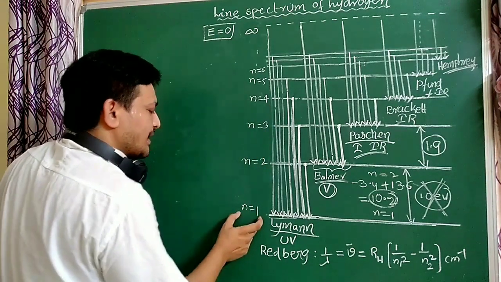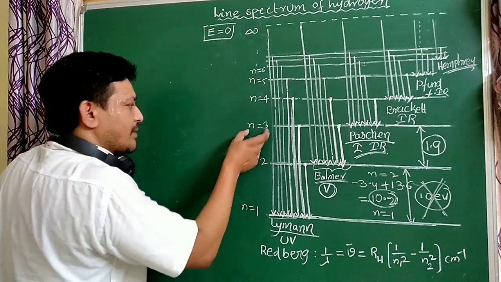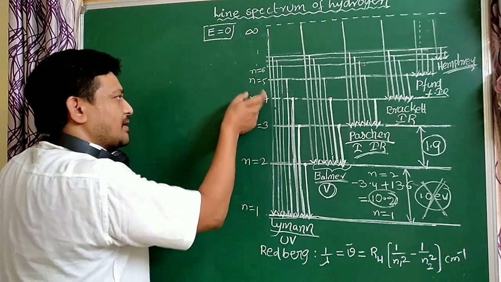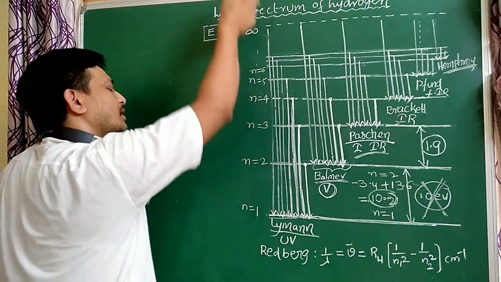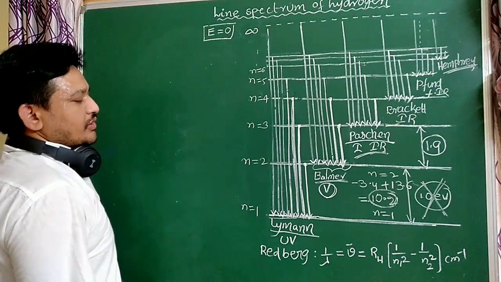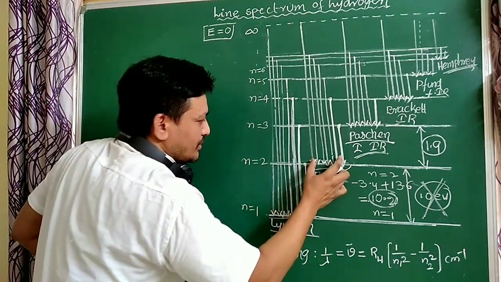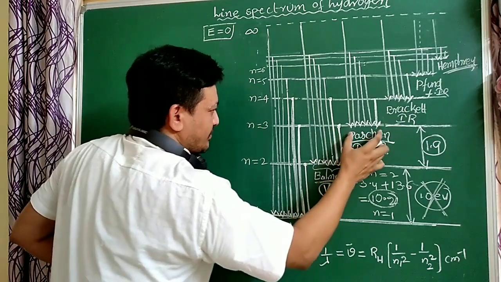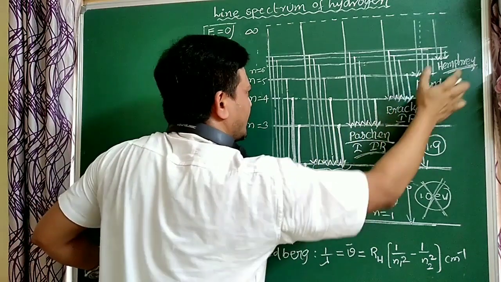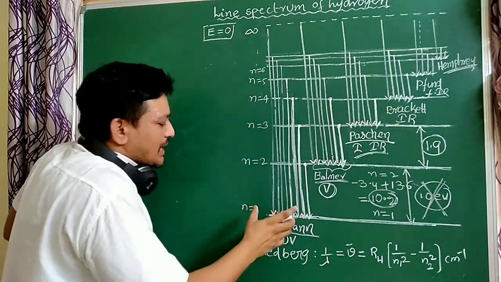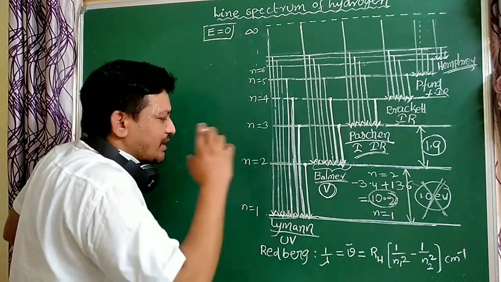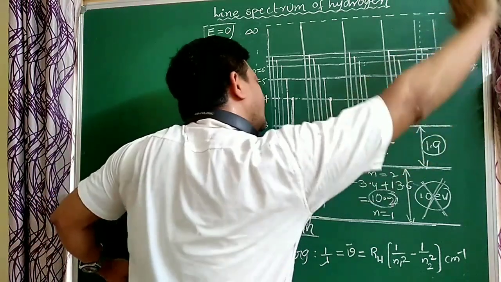This is the K orbit, L orbit, M orbit, N, O, P, Q. So here these are Lyman lines, these are Balmer lines, these are Paschen lines, Brackett, Pfund and Humphrey lines. Lyman lines have more energy when compared to all the remaining lines.